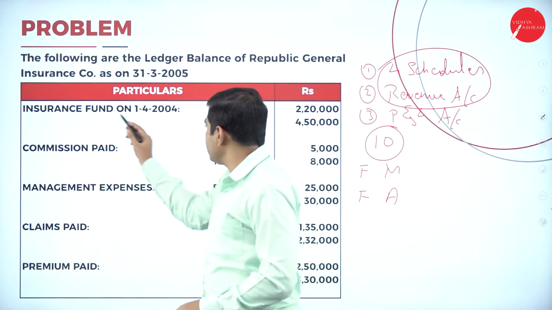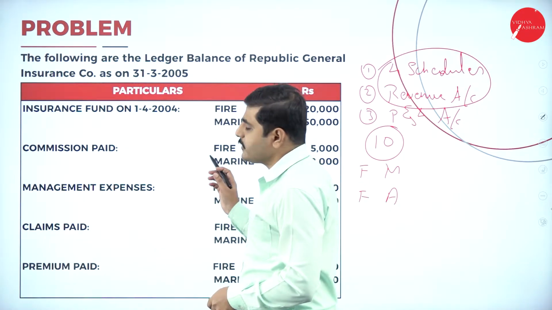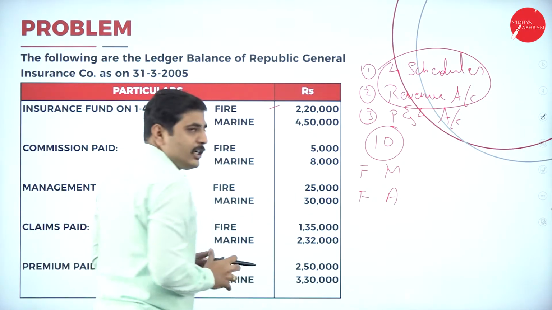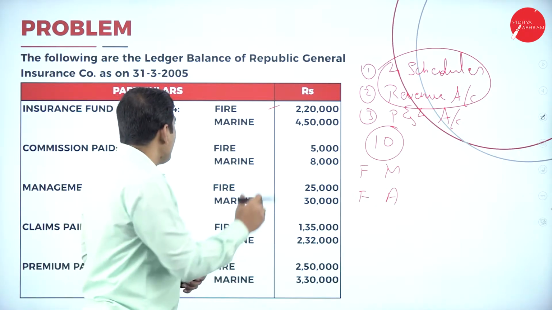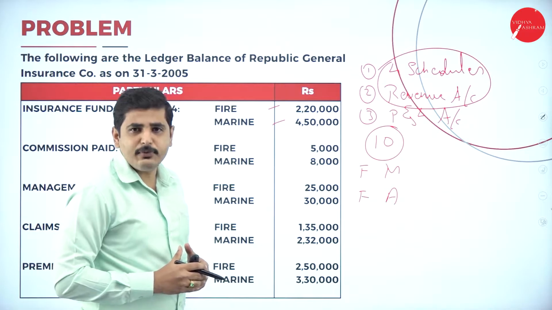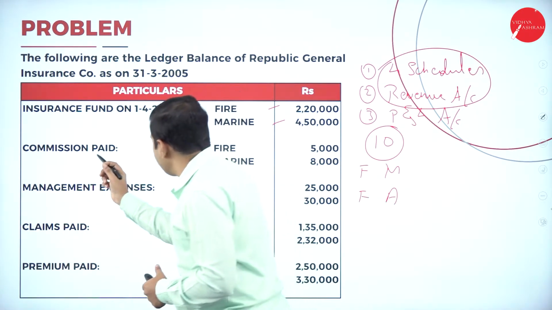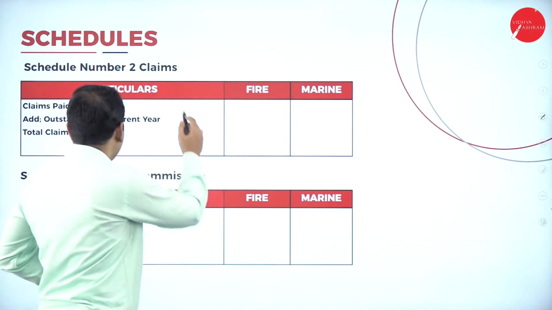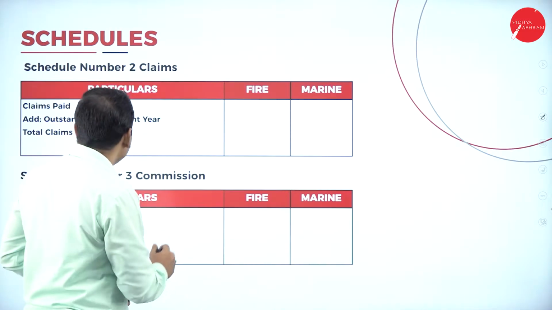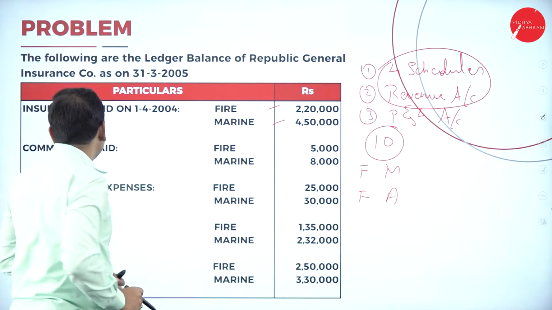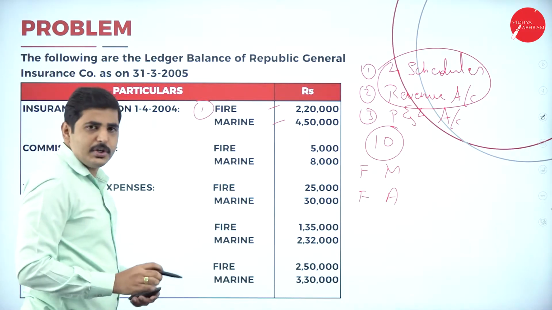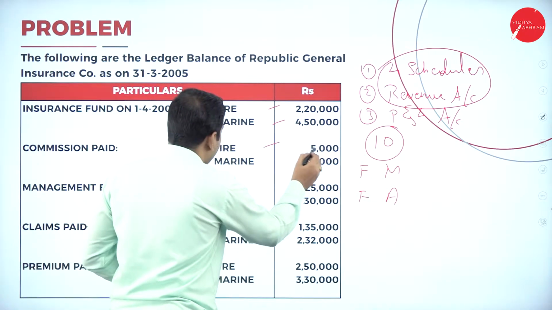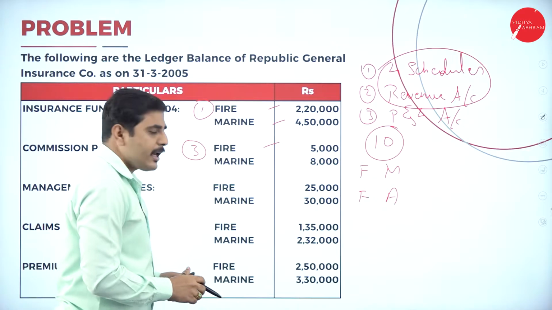Now, insurance fund. Where will the insurance fund go? Insurance fund should appear in the premium, schedule number 1. Insurance fund for fire 2,20,000, for marine 4,50,000. Next one, commission paid. Commission paid goes to schedule number 3. Commission paid, schedule number 3, fire 5,000 and marine 8,000.